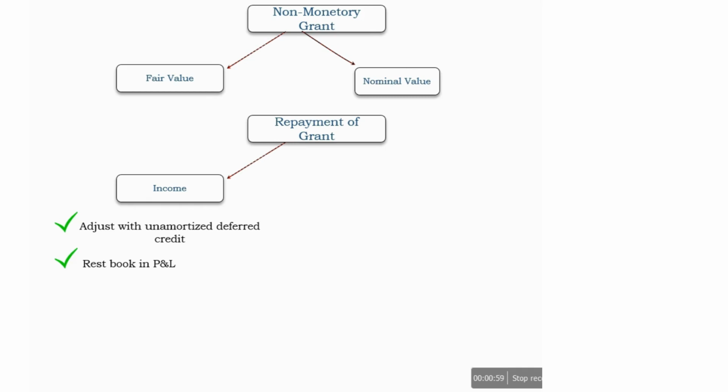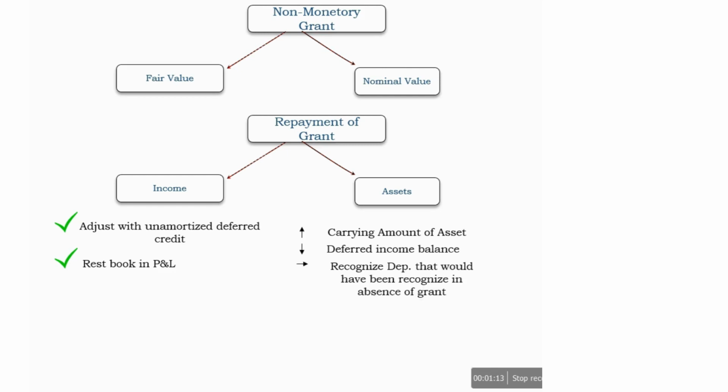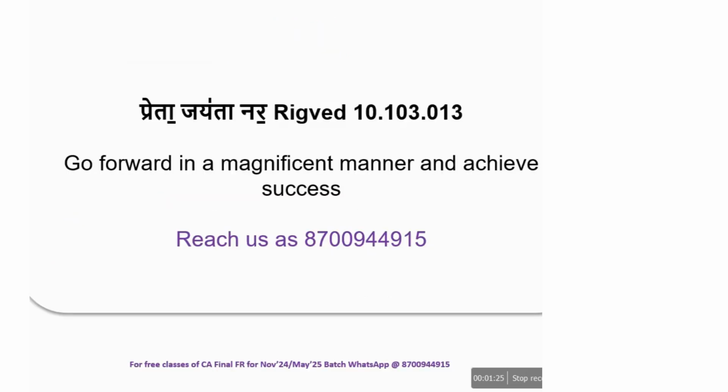In case of assets, depending on the treatment used initially, we need to increase the carrying amount of the asset or reduce the deferred income balance available in the books of accounts. And another concept is that we have to recognize the depreciation that would have been recognized in the books of accounts if there was no government grant received. So this is all about IND AS 20.